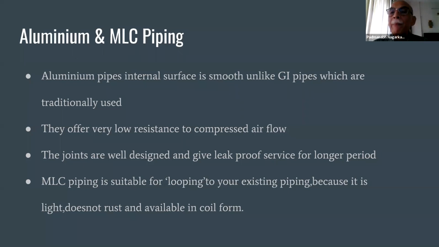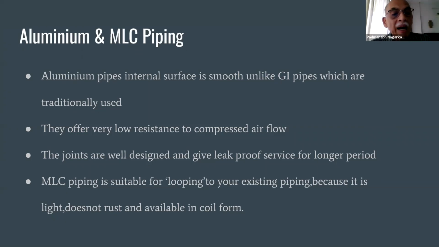Now there is another piping that is also available, called MLC. It is a composite piping, multi-layer composite. It has an aluminum pipe which is coated on the top by plastic, and inside also it is plastic. The only disadvantage of this piping is that if you get a 25 mm ID pipe and connect it, the connector has an ID of 20 mm. So in this type of piping, you cannot have many connections.